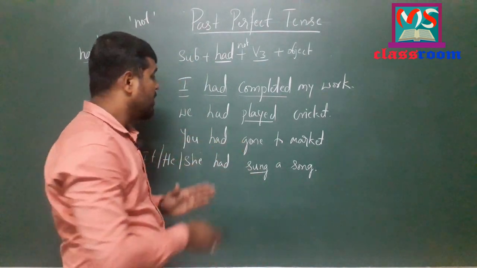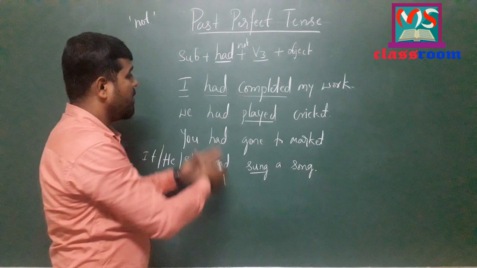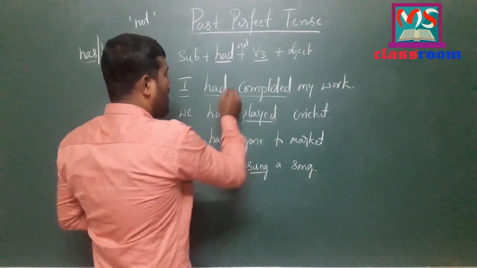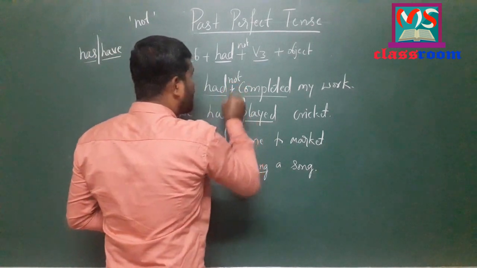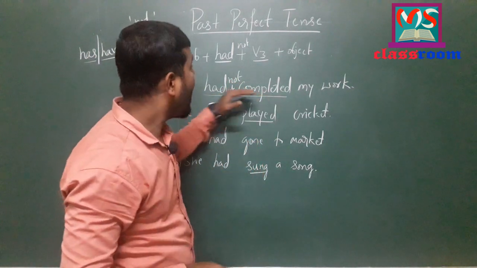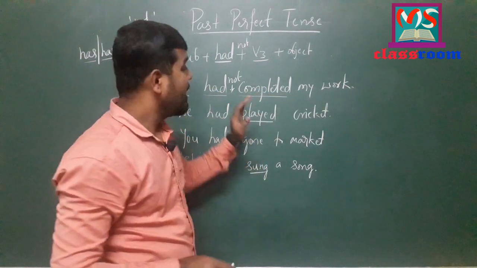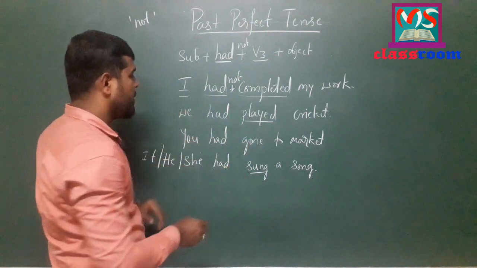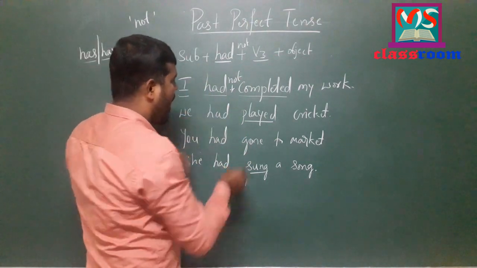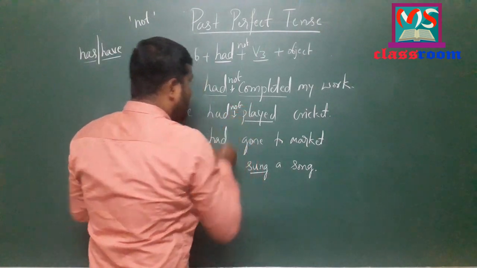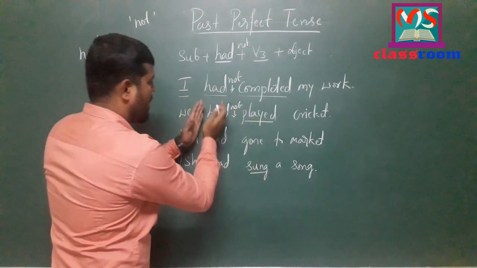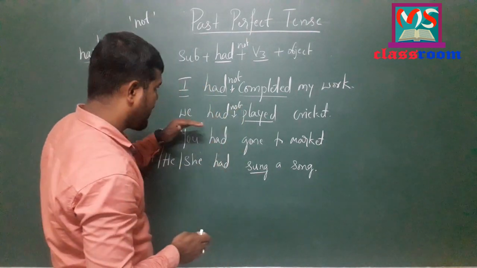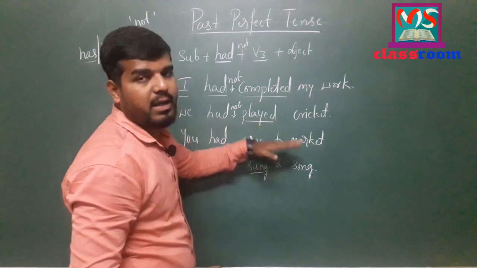Let me change the sentences into negative and form negative sentences in past perfect tense. Look at here, I had. After had, I use not to form a negative sentence. I had not completed my work. It is the negative form in past perfect tense. Let me change the next sentence. We had not. In between the main verb played and the helping verb had, I have used not to form a negative sentence. Read the sentence now. We had not played cricket.